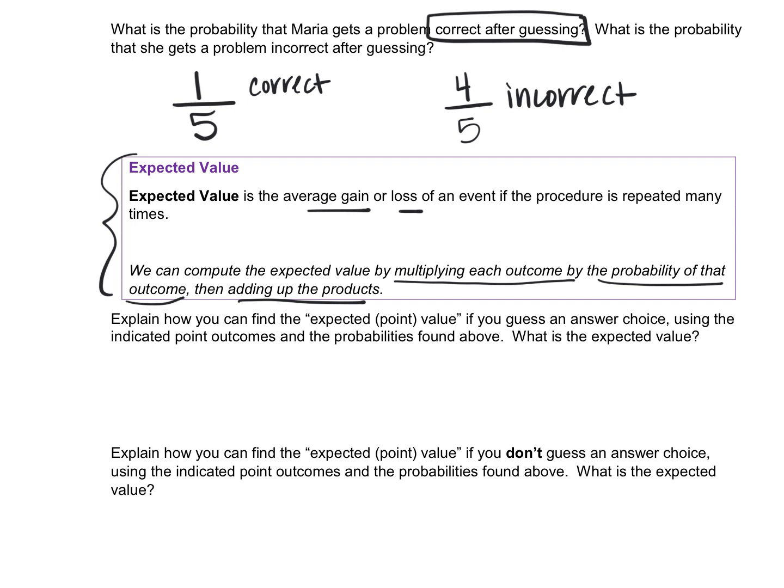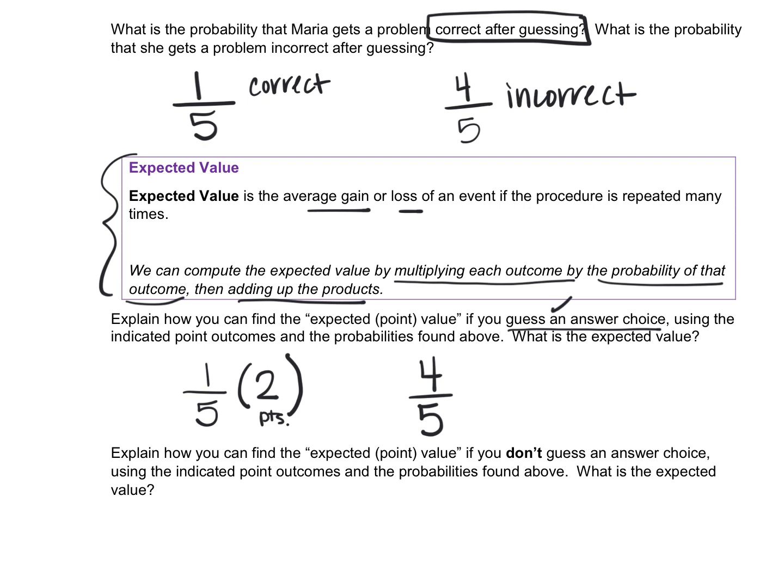How can you find the expected value if you guess an answer choice using the indicated point outcomes and probabilities you found above? Well, we know that if we are correct, we earn 2 points. So we're going to take the probability we're right times its value, or the outcome that we get. We would earn 2 points. Then the other possible outcome is that we end up getting the incorrect answer.